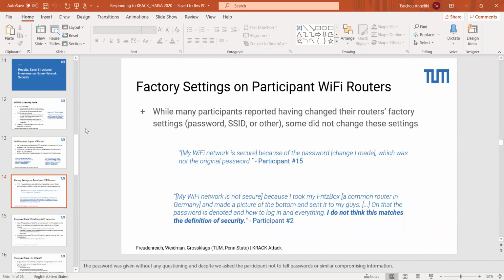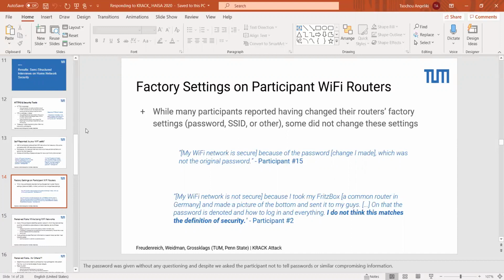Another thing that we talked about with participants as part of this perceived feeling of security was whether or not individuals had actually changed factory settings on their Wi-Fi routers, whether this be their password, the network name themselves, or whether this was publicly or privately broadcasting. While many had reported changing their router's factory settings, in most cases a password, some also noted that they didn't change the password.